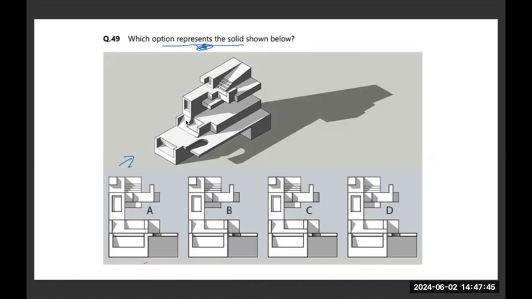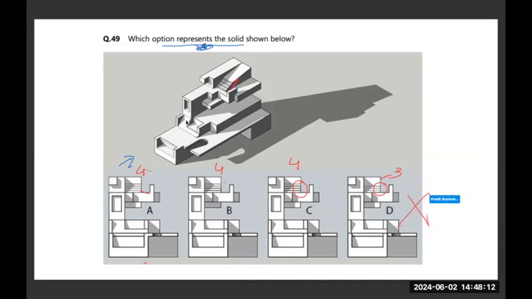So what we are going to do is first compare all the options together. Between A, B, C, and D, there's a clear difference seen here. A, B, C are fine, but between all three and D, there's a difference here. D has 3 steps, C has 4, B has 4, and A also has 4 steps. If you look at the question figure, the 3D, it has 4 steps, so D is wrong.